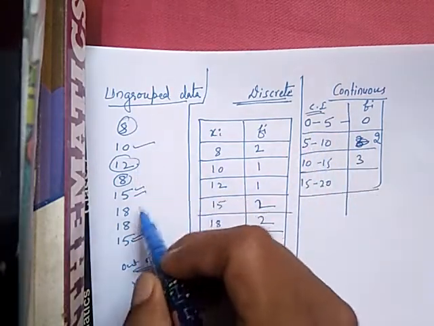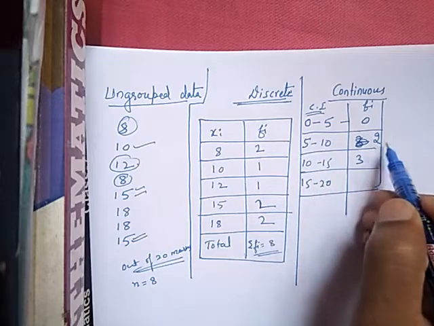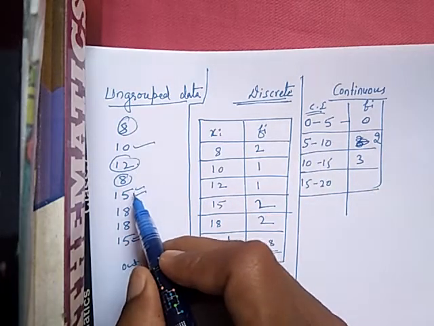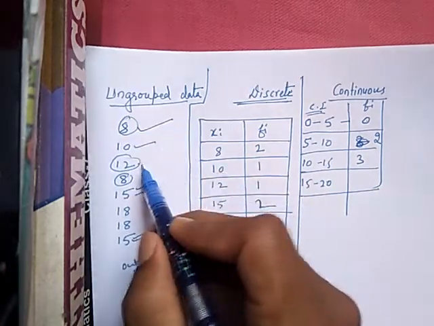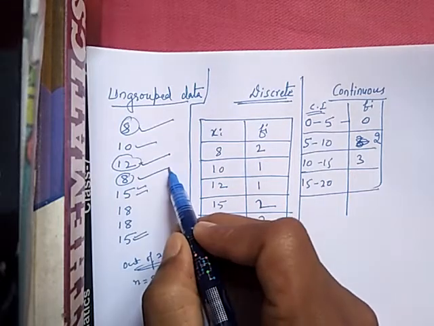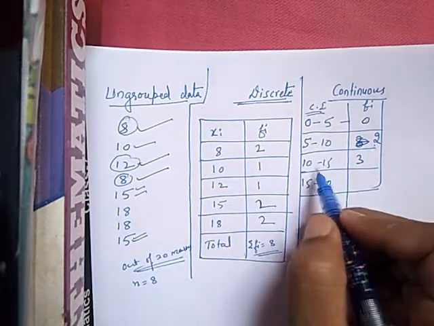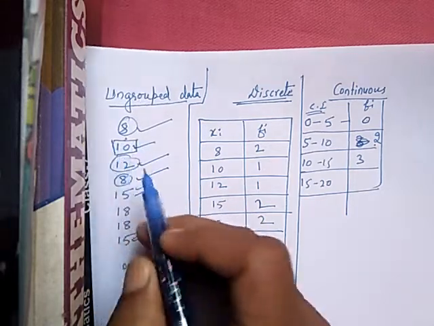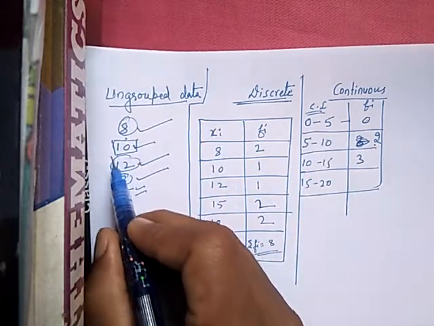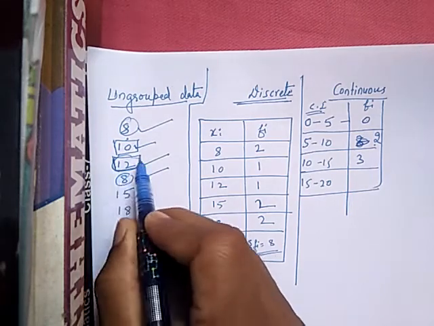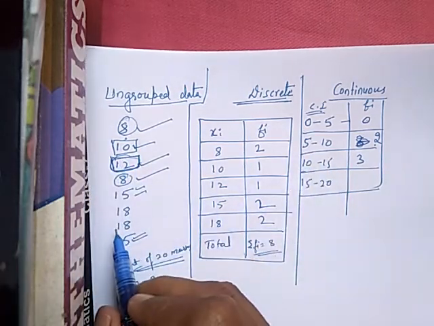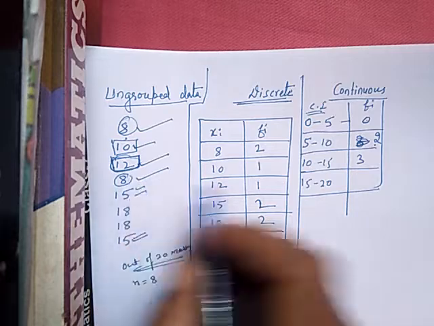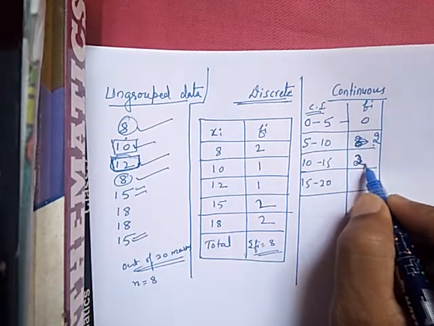0 to 5 here 0. 5 to 10 means 8 here, and one more 8 is there. So you can write here 2. So 10 to 15 means here it is 10, and next again 12 is there. So 10 to 15, 10 and 12, means here it is only 2 you can take.